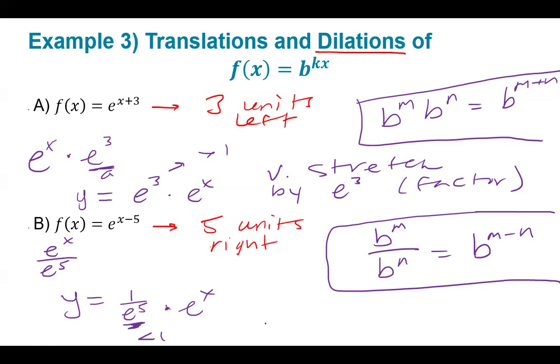A vertical compression by a factor of 1 over e to the 5. I forgot to write the word factor last time. So exponential functions are a little tricky boogers in that they can shapeshift on us.